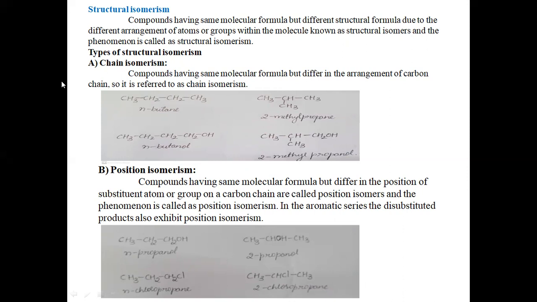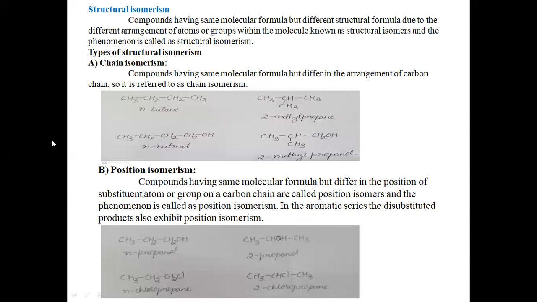This structural isomerism is classified into the following types. The first type of structural isomerism is chain isomerism. Compounds having the same molecular formula but differing in the arrangement of the carbon chain are referred to as chain isomers.